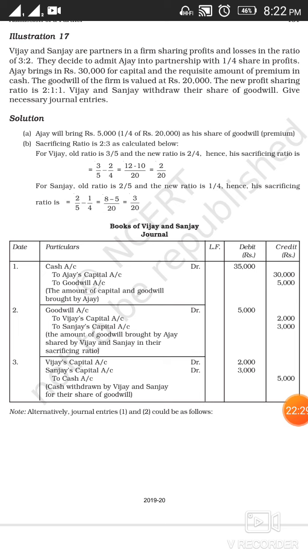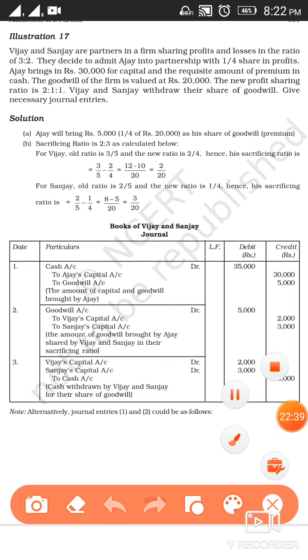Now we can do the journal entries. We are already done with our working notes. The first entry is cash account debit to Ajay's capital account, as he is bringing 30,000 for capital, and to premium for goodwill. As we have calculated, the share of premium is, oh sorry, 5,000: 20,000 into 1 by 4 is 5,000. So your entry will be cash account debit 35,000, to Ajay's capital account 30,000, and to premium for goodwill 5,000.